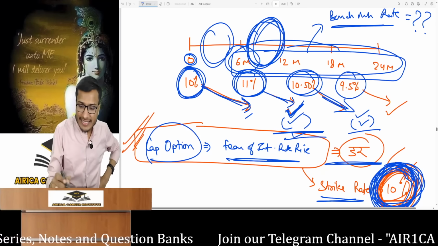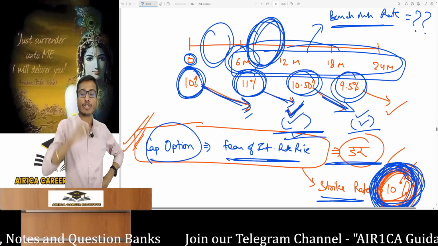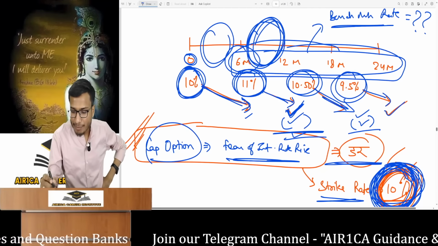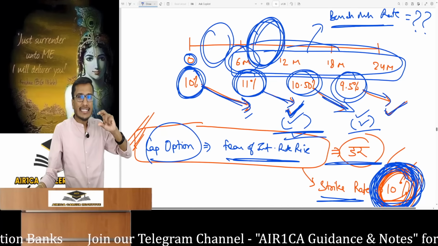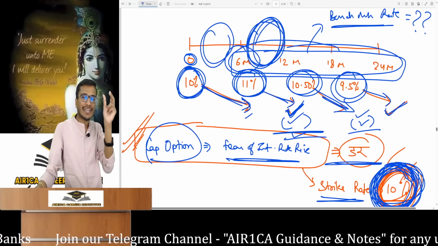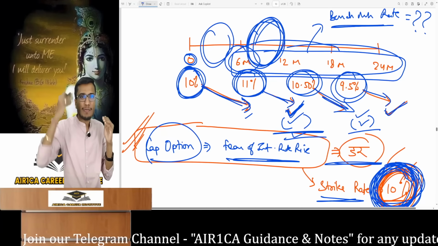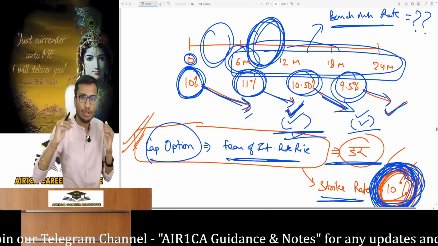At the 18th month, the rate becomes 9.5%, and by the 24th month, I must pay interest at 9.5%. Now tell me, what's the cap payoff if the strike rate is higher and the market interest rate is lower? There will be no payoff. The payoff comes when the market interest rate is higher.